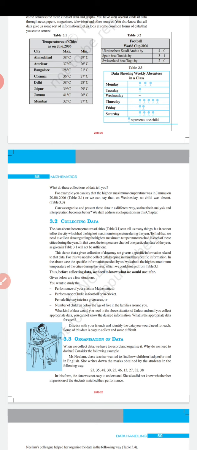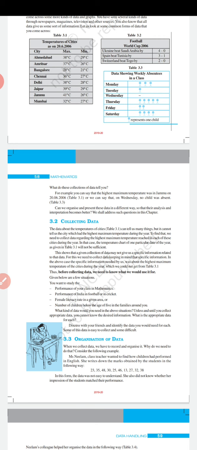Secondary data is the data that you didn't collect direct from the source. What is organized data? Organization of data means if the data is collected from someone and they organize it in a good manner, it is called organized data.